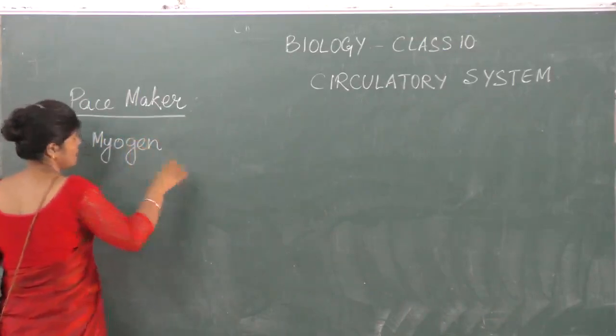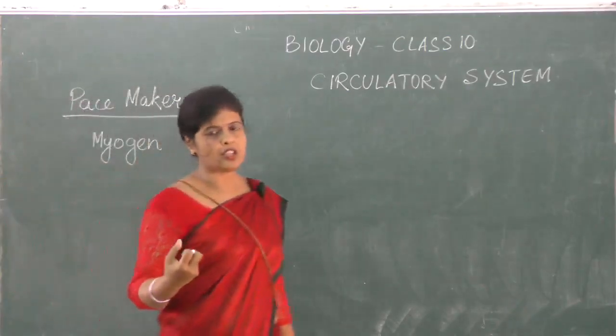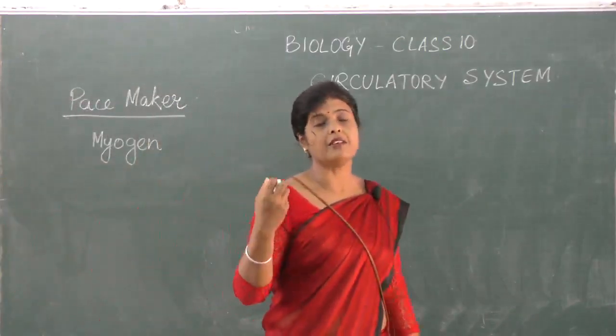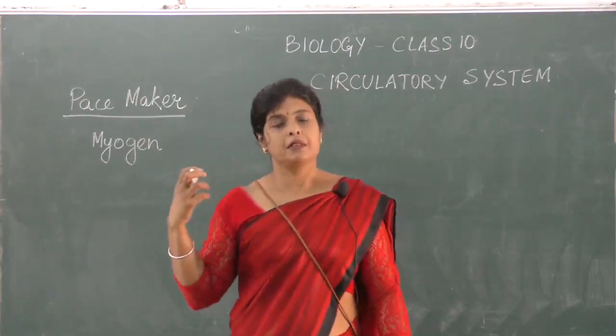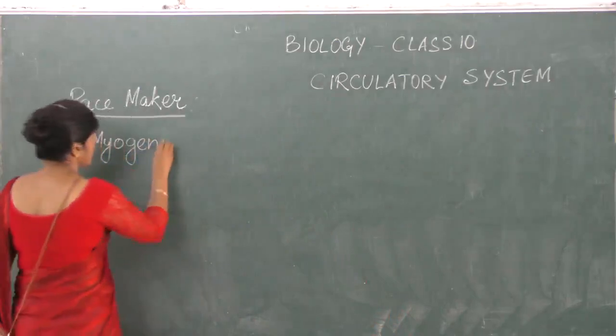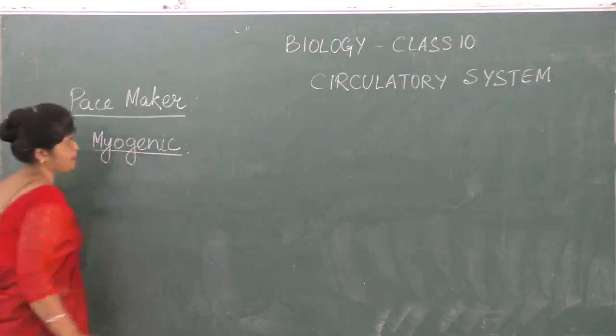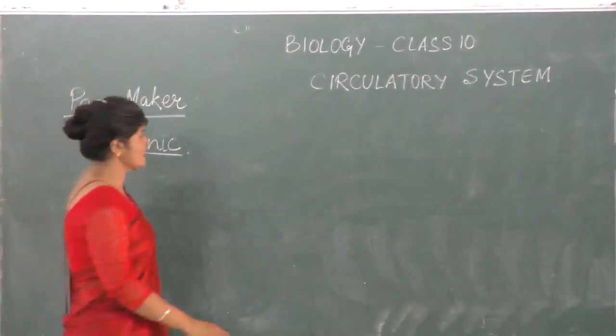Myogenic. The impulse needed for the contraction and relaxation of the heart chambers is generated by the heart muscles itself. That is why our heart is a myogenic heart. Okay, so let us see what is there.